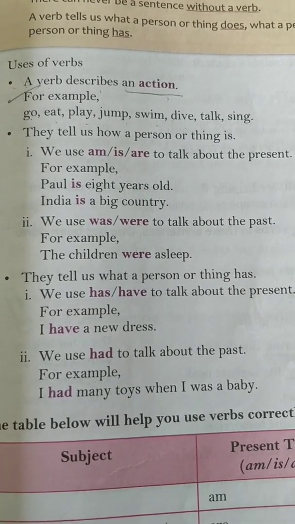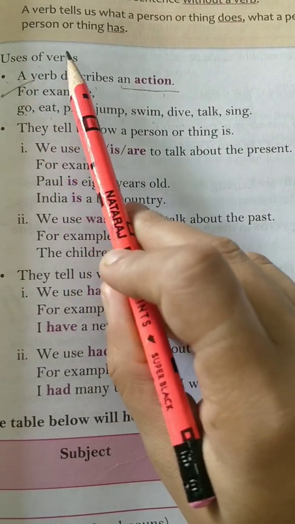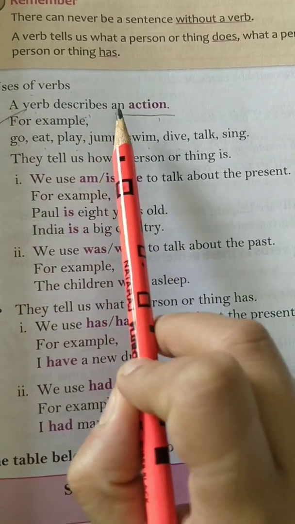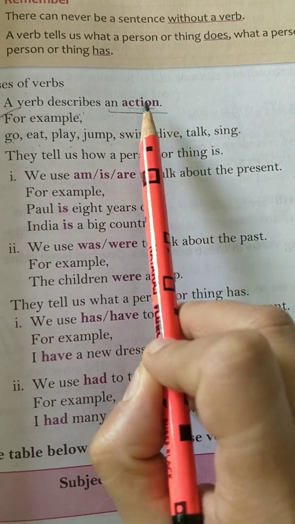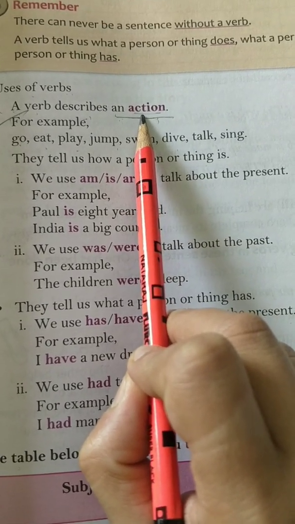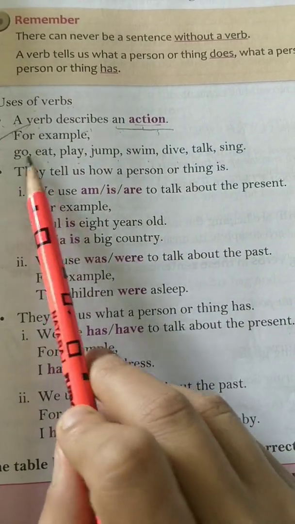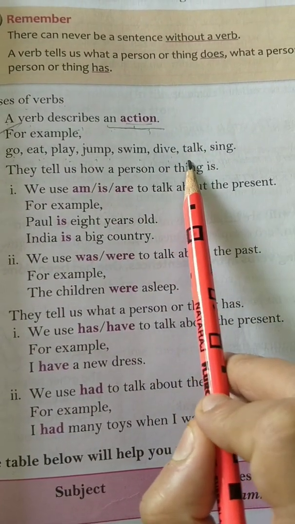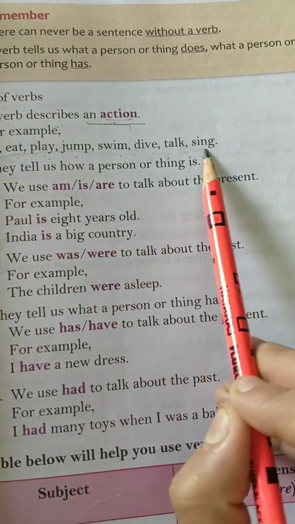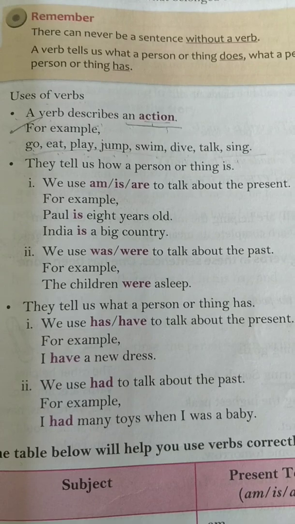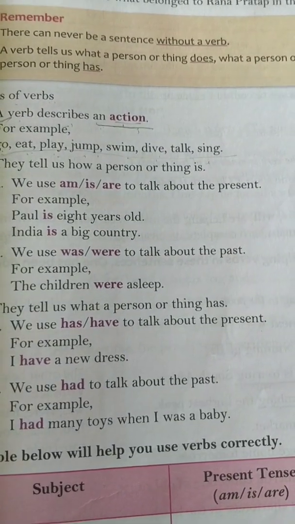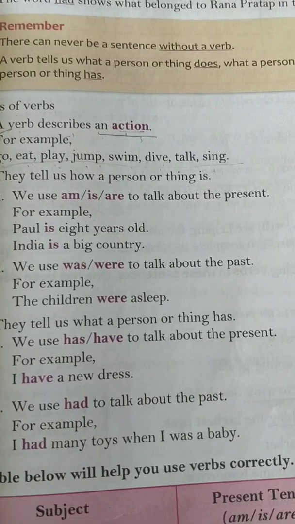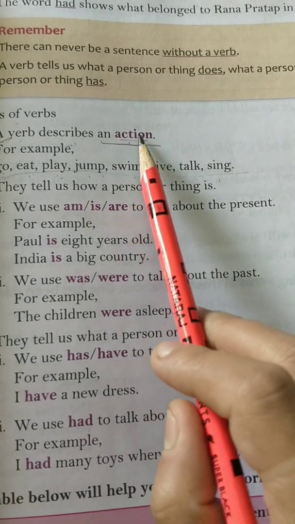So the first thing today we will do is uses of verbs. First use, you remember, a verb describes an action. What is action? I told you action refers to any kind of activity. So for example, go, eat, play, jump, swim, dive, talk, sing. All these are action words. Action words, you know, talk about the activities of our subject. So the first use you have to remember is that a verb describes an action.